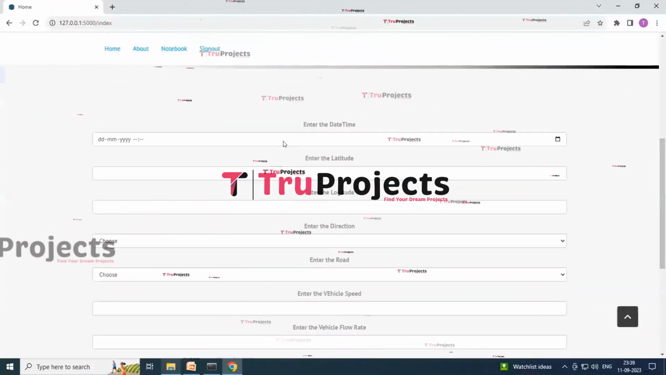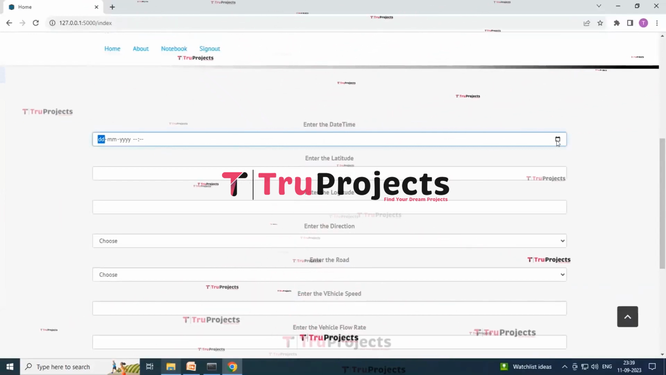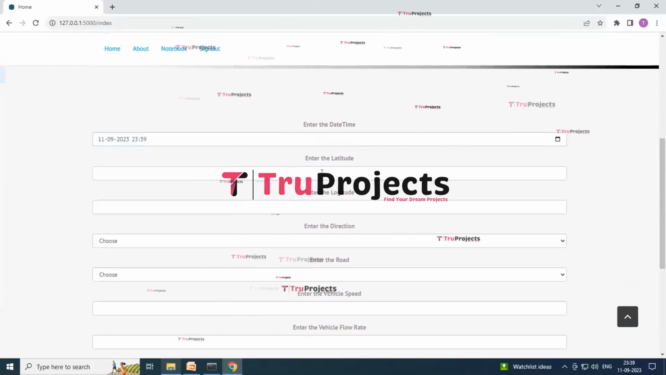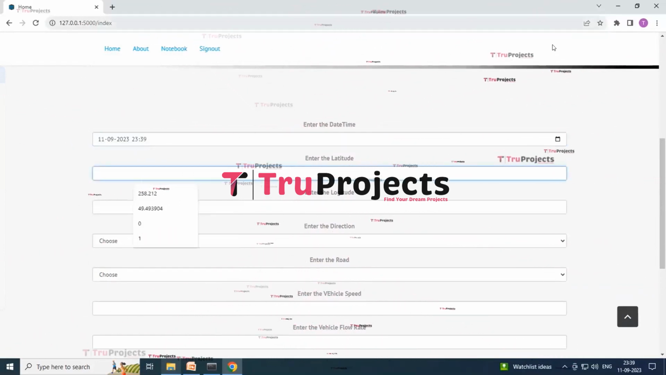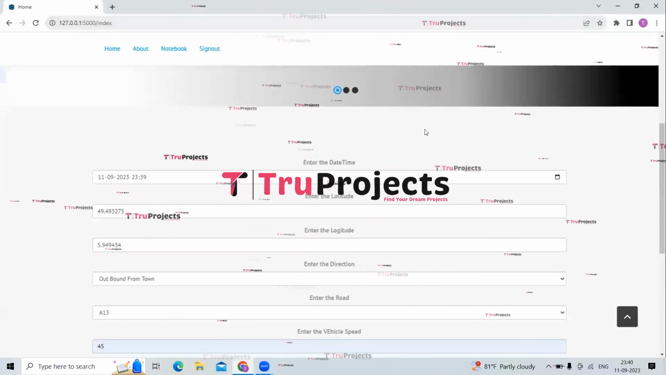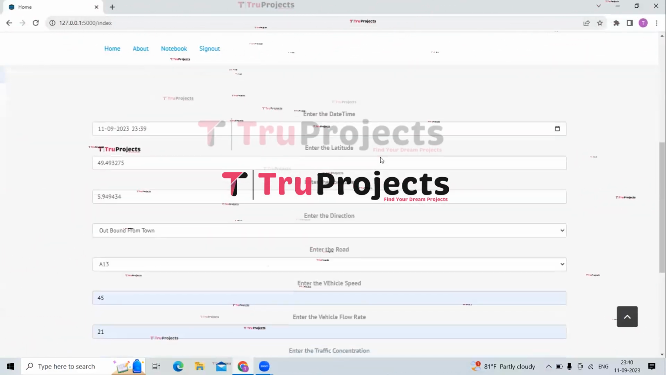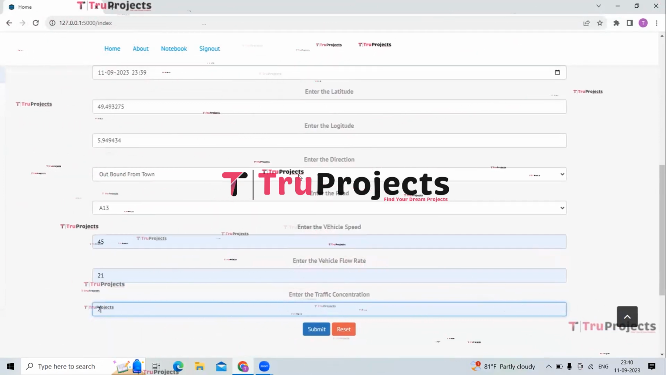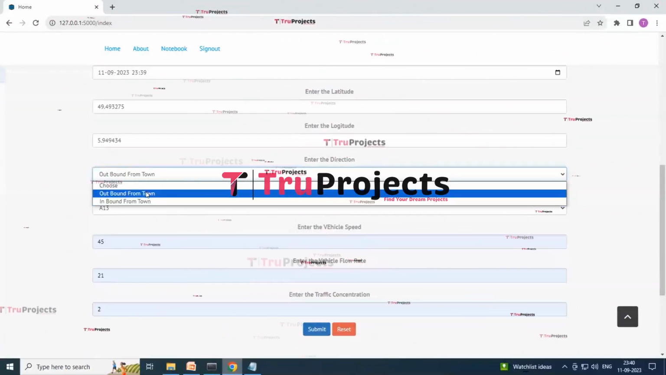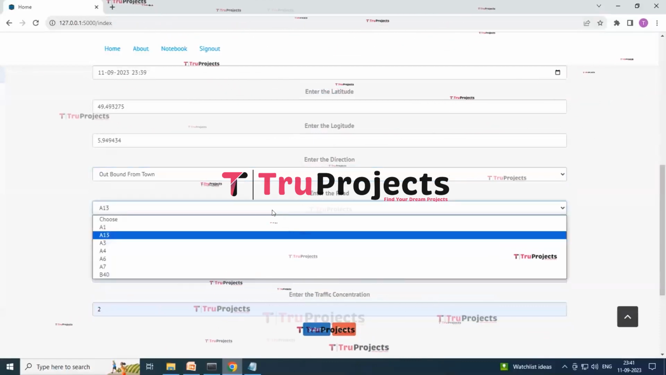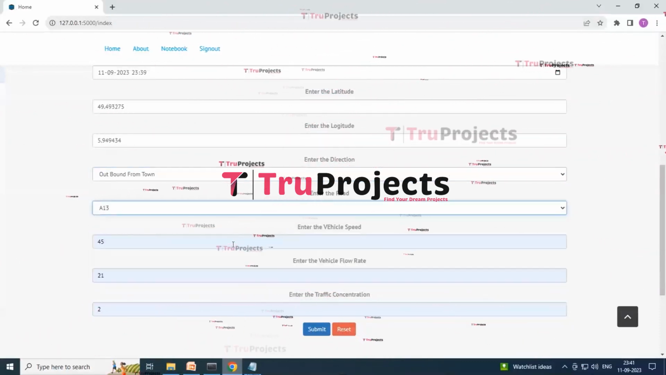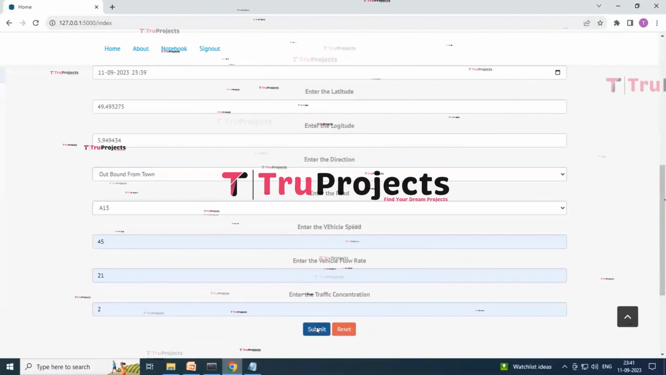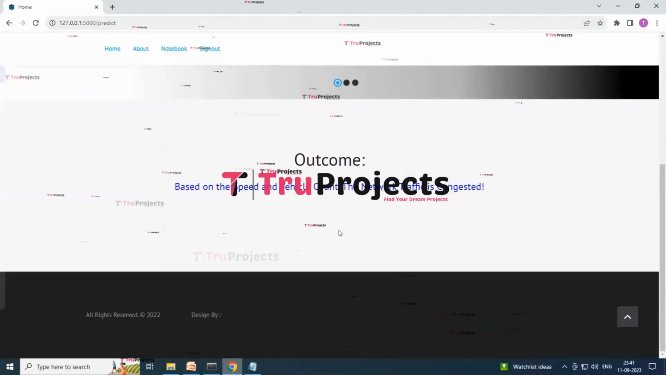And now just enter the date and time over here. The same date and time will remain. And just wait, let me enter the details over here. So now here you can see that I have entered all the details over here, the latitude, longitude, direction. Here I am choosing this time the outbound from town. And here I have chosen the road, that is A13. And here I have entered the vehicle speed, flow rate and the traffic concentration. Let's click on the submit button and let's see the outcome.